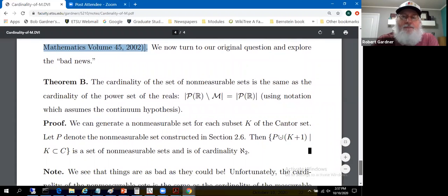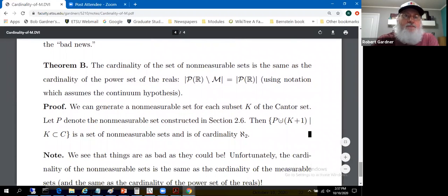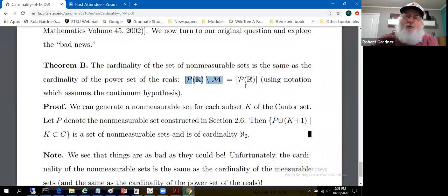Another claim, now for the bad news. The cardinality of the set of non-measurable sets is the same as the cardinality of the power set of the reals, aleph 2, assuming the continuum hypothesis. So the power set of the reals, set minus the sigma algebra of Lebesgue measurable sets, that is the collection of non-measurable sets, has the same cardinality as the power set of the reals, aleph 2, if we accept the continuum hypothesis related notation.